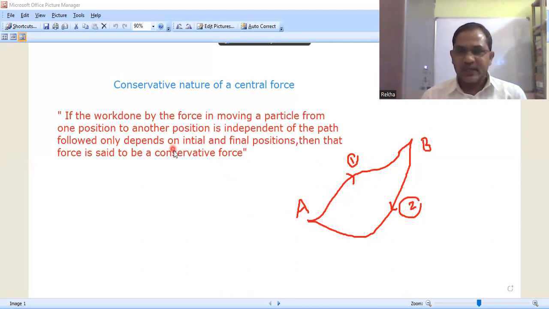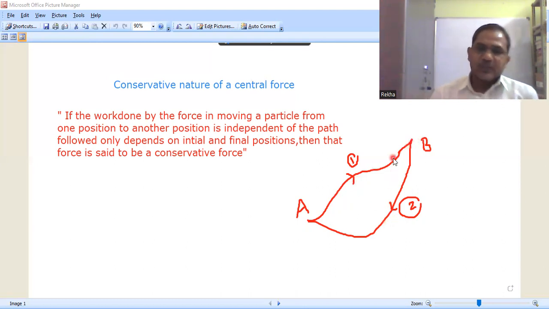Right. So now let us prove the central force is a conservative force. For that, what we have to prove is that the total work done along the closed path, that is A to B and again B to A, should be equal to 0. What is the definition? If the work done by the force in moving the particle from position A to position B depends only on the initial position A and final position B, but not the path followed.